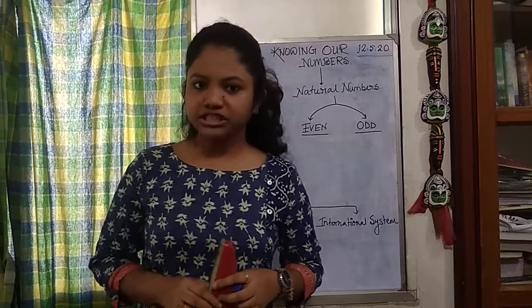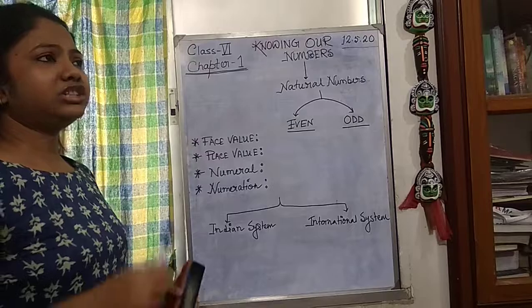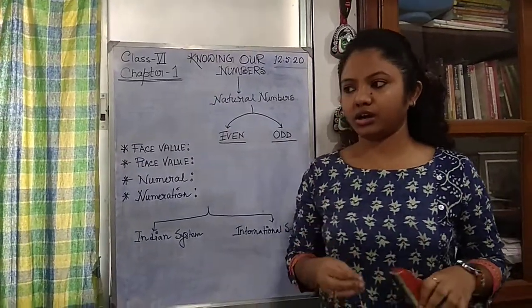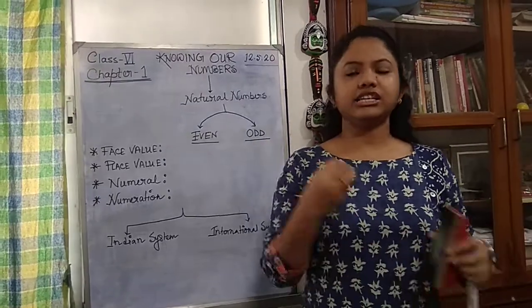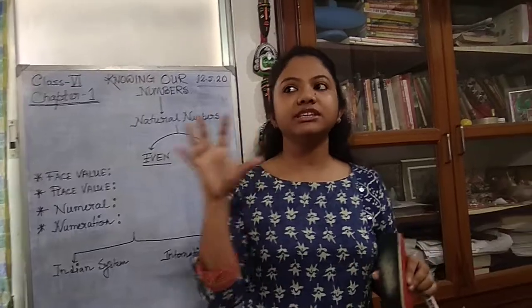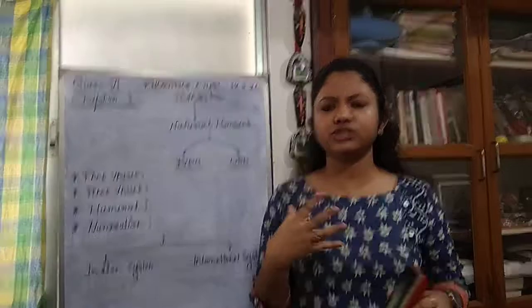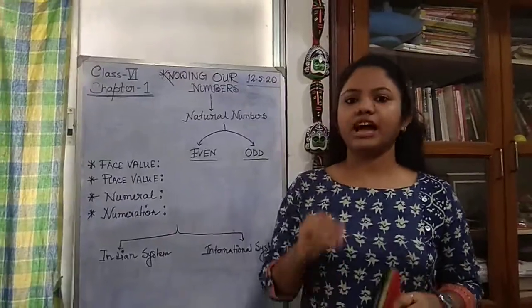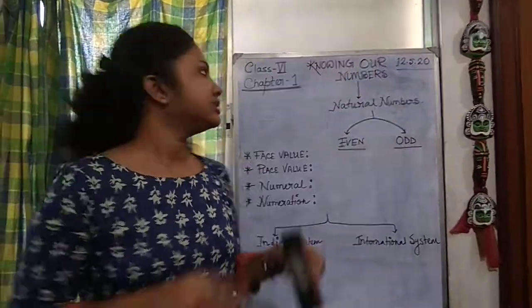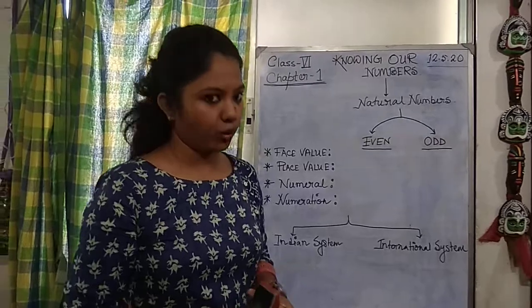So let's start with chapter 1 today, which is knowing our numbers. Before knowing our numbers, let's talk about the numbers. In class 5, in your previous classes, you have gone through the number systems, right? International system, Indian system. So we will be brushing this up a bit more today, with some new terms and topics.